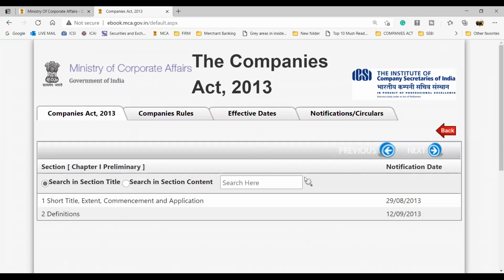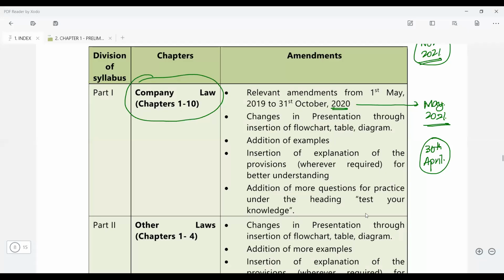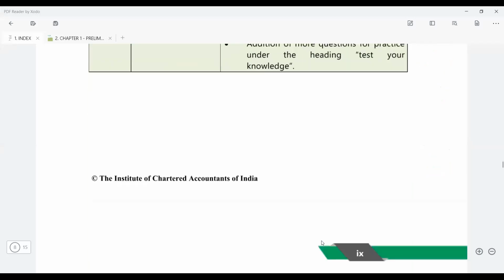Time and again, please refer to this website if you want to. Otherwise, whatever slides I'm going to make, whatever learning material I'm going to teach you in the class, I will make it from this website only, because this is the most updated. So you will be stress free about whether the chapters I'm studying include the amendments or not. Just be assured that this is all going to be with your amendments only, right?